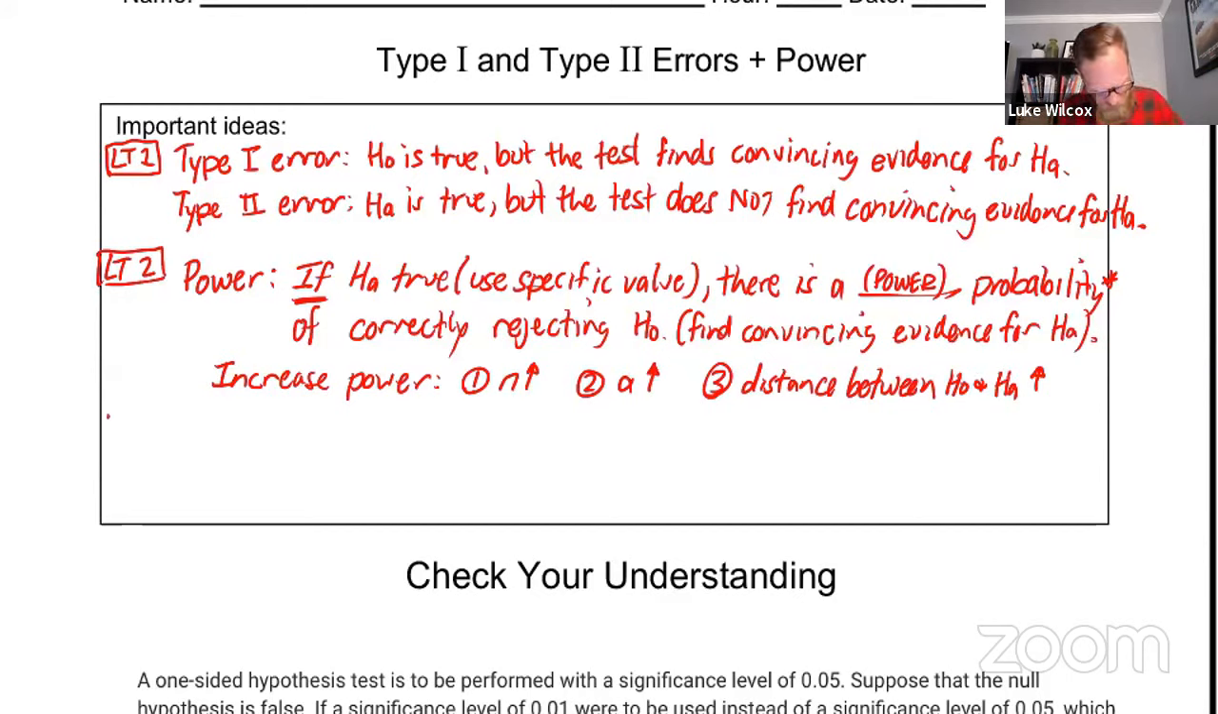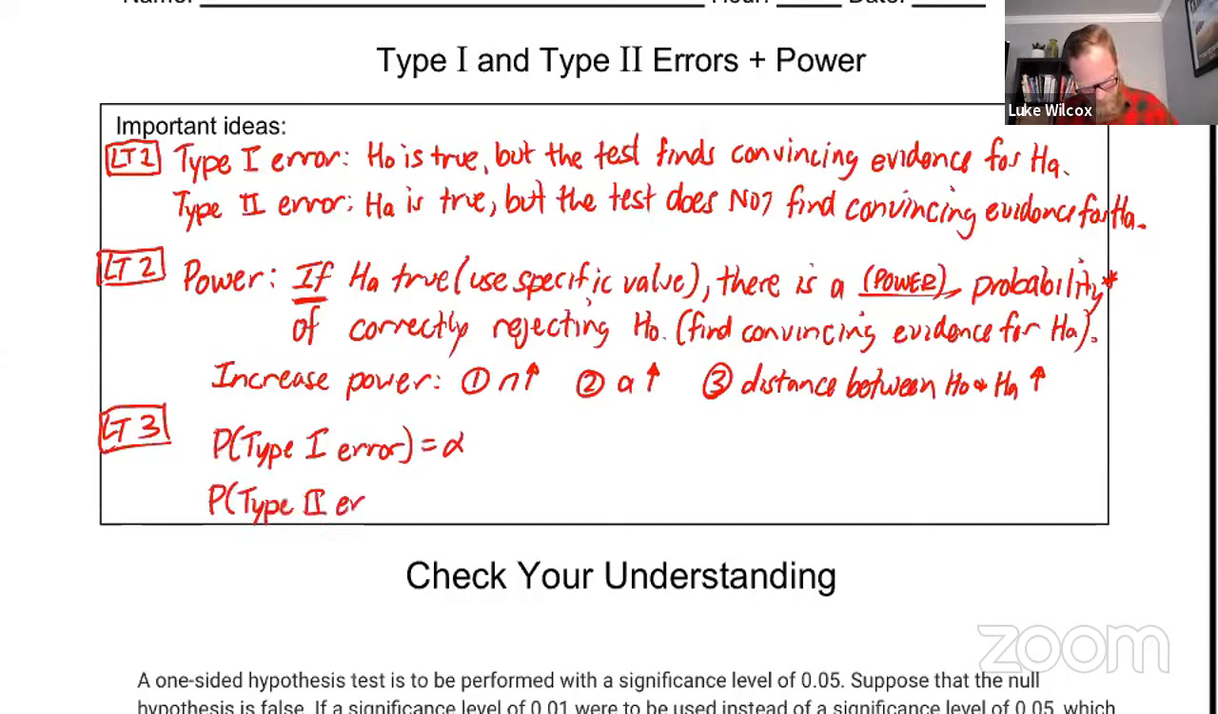And finally, learning target number 3 was to understand the relationship between all 3 of these things that we're talking about. So here were the important things you needed to take away. First of all, the probability of a type 1 error, we know that that is just equal to the significance level alpha. The other thing that we determined was that the probability of a type 2 error added to the power of the significance test has to add up to 1. So if you're given the power, you should be able to find the probability of a type 2 error. If you're given the probability of a type 2 error, you should be able to find the power.